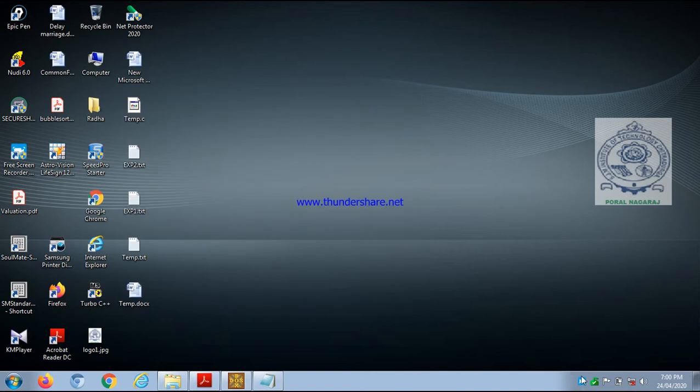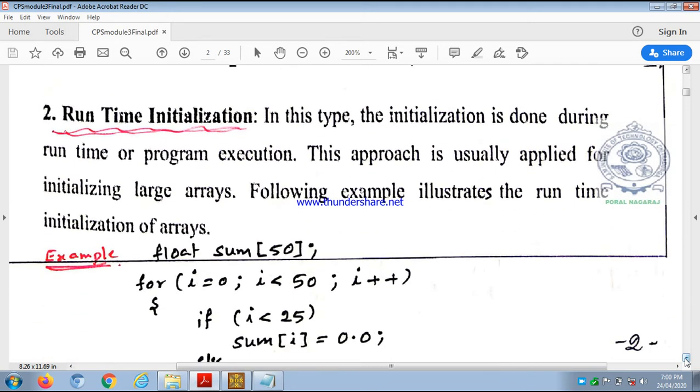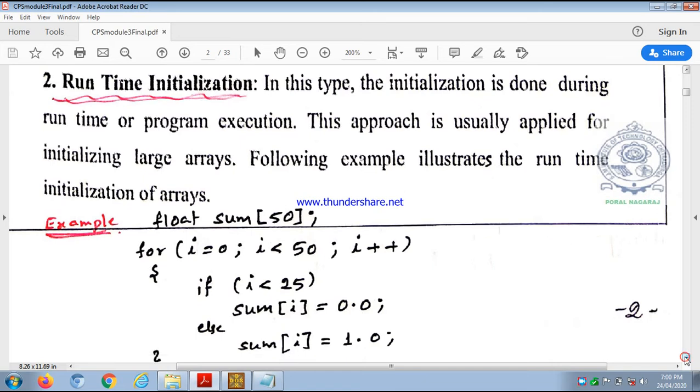Let us see runtime initialization. What is meant by runtime initialization? It means initializing array elements during execution of a program. In this type, the initialization of array elements is done during the runtime or program execution. This type of approach we usually use for initializing large array elements. To initialize elements for large arrays, we use runtime initialization.